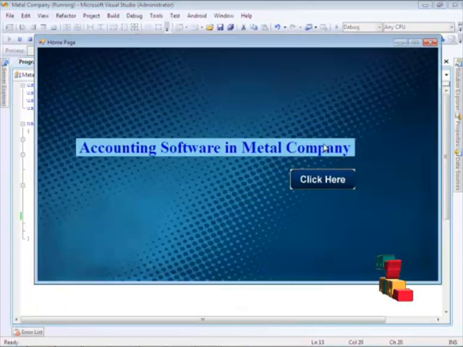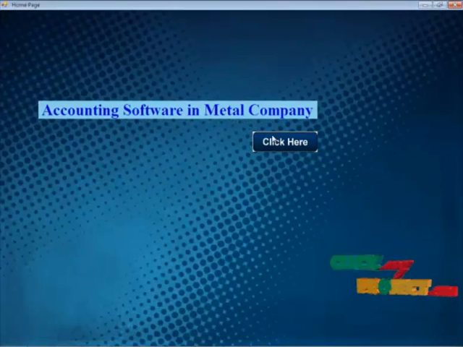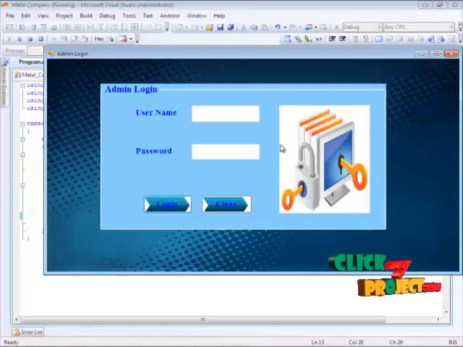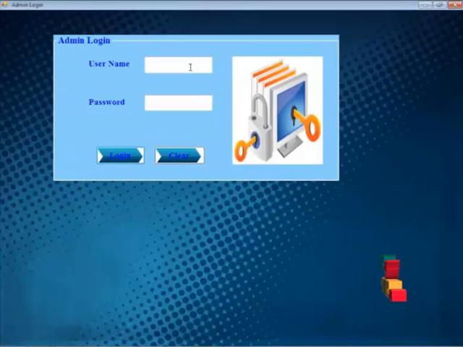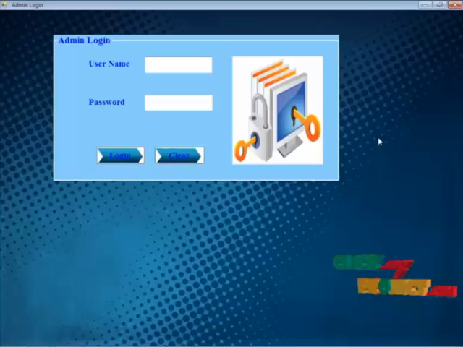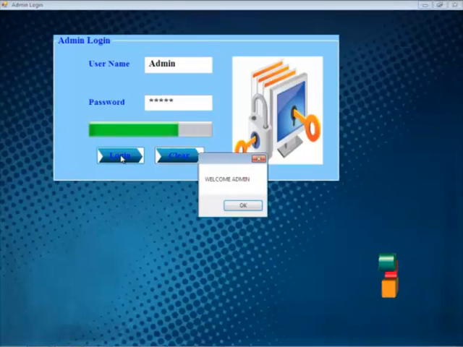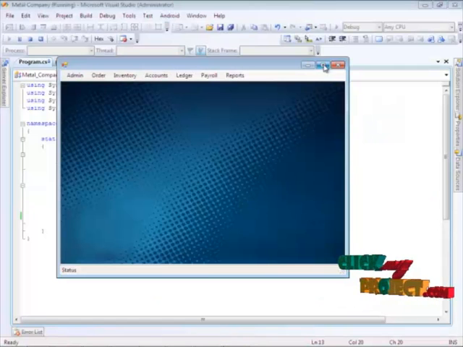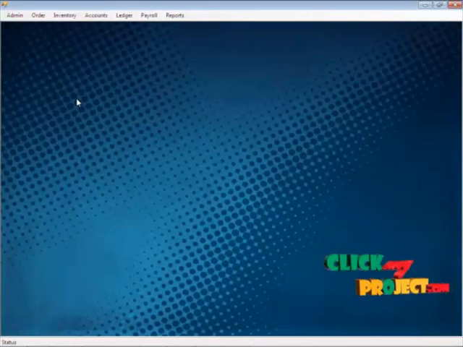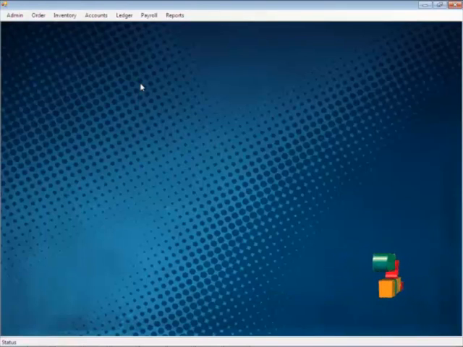This project is built in Visual Studio 2008 with SQL Server 2005 as the backend, and this is the main page of the project. Here the admin enters the application, with username as admin and password as admin, and by clicking the login button we enter the application. This is the main page, the home page of this project.